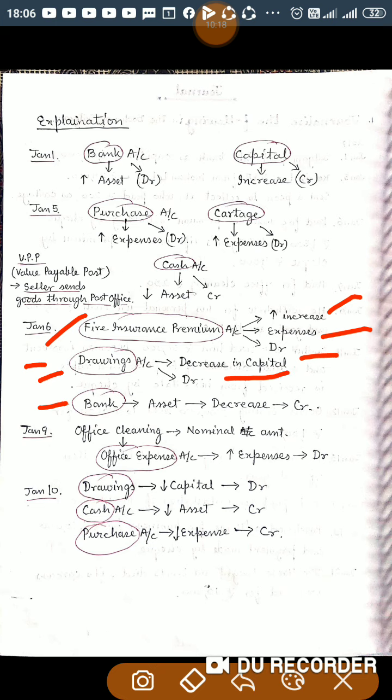So decrease in capital as per the modern rule should be debited. Bank is an asset under the modern rule. Whenever you are making payment through check, your bank balance is decreasing. Bank is an asset and it is decreasing, so it should be credited.